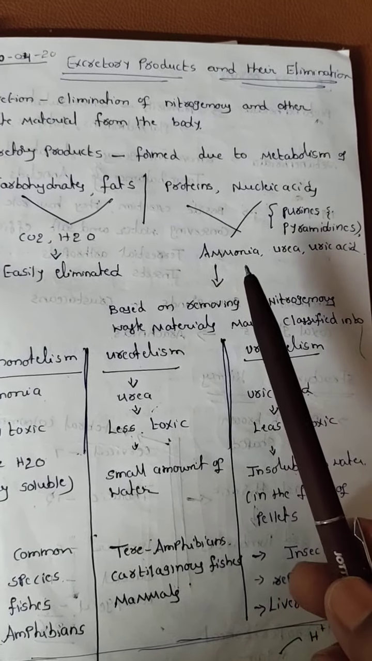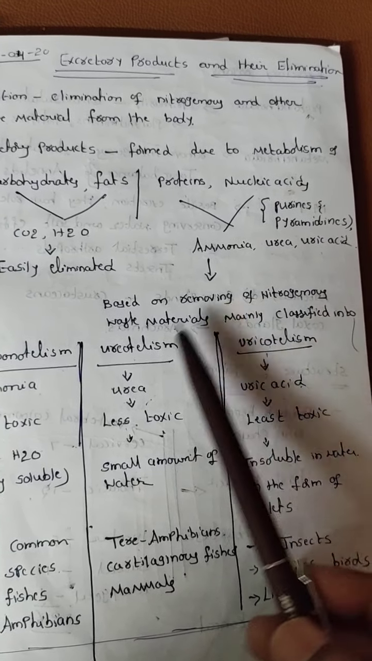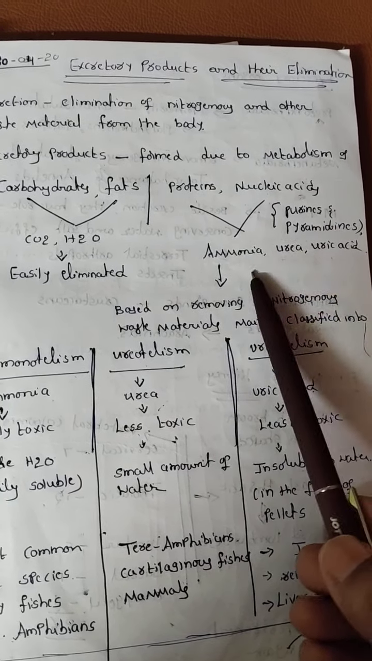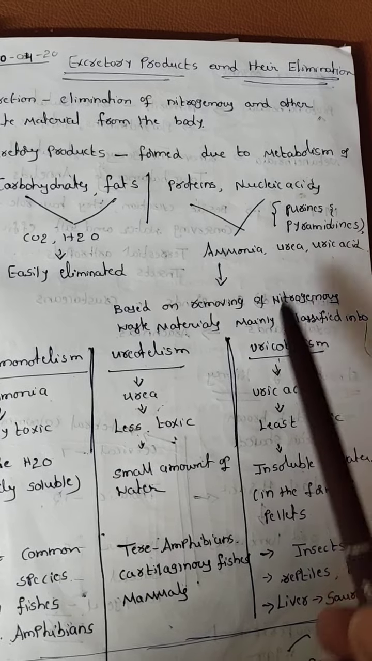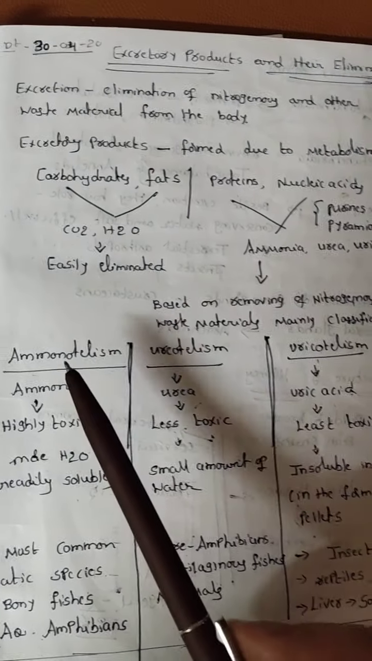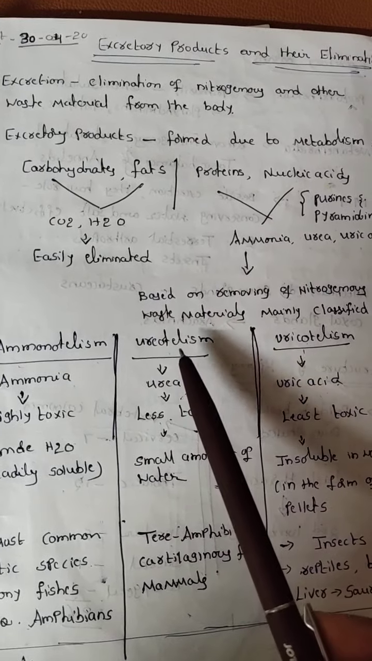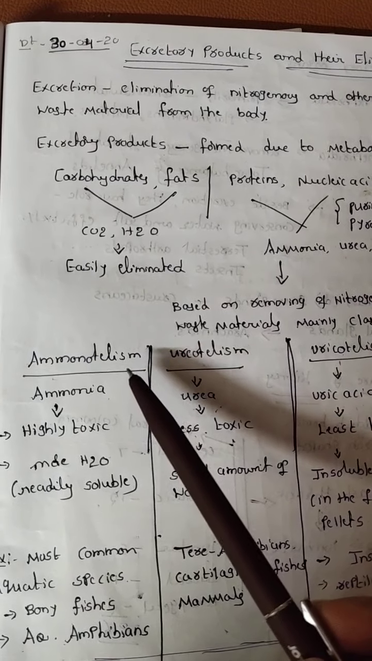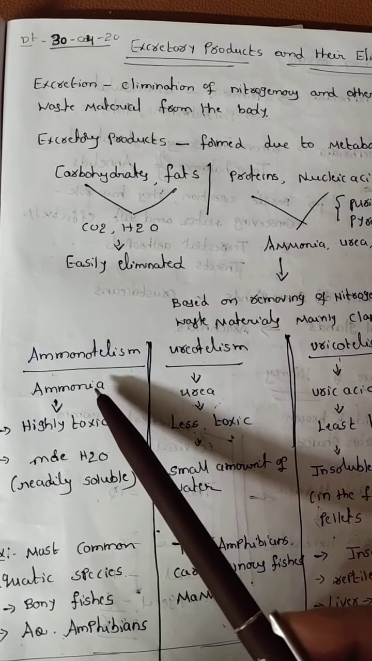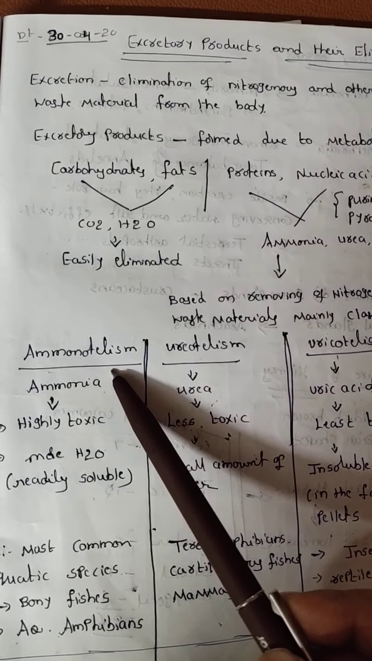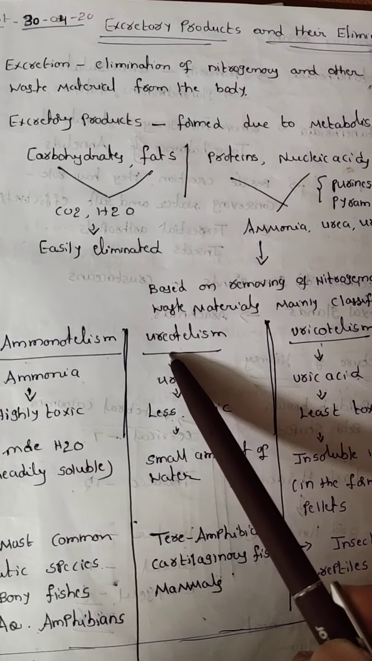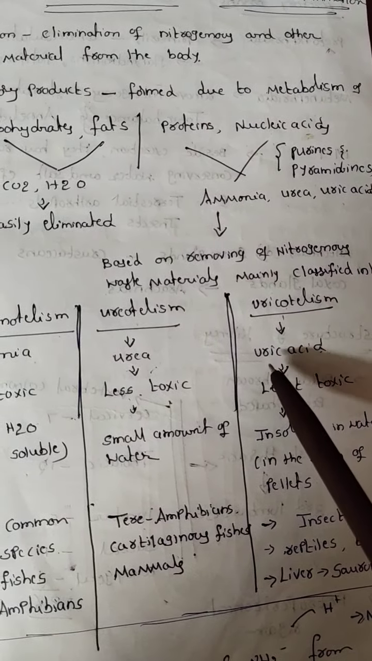Based upon the elimination of these nitrogenous waste materials, that is ammonia, urea and uric acid, we can classify organisms into ammonotelisms, ureotelisms and uricotelisms. When the organism eliminates ammonia, it is called ammonotelism. When the excretory material is urea, it is called ureotelism. When the excretory material is uric acid, it indicates uricotelism.